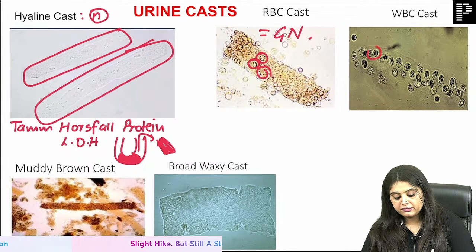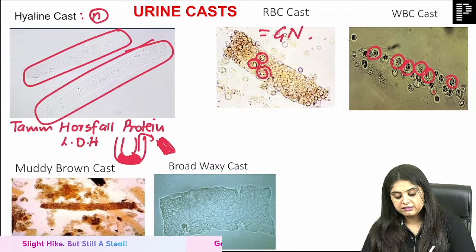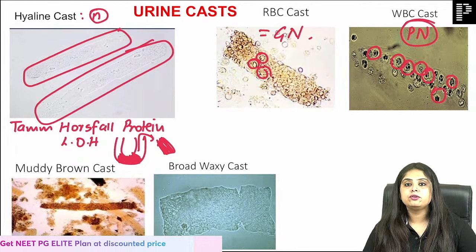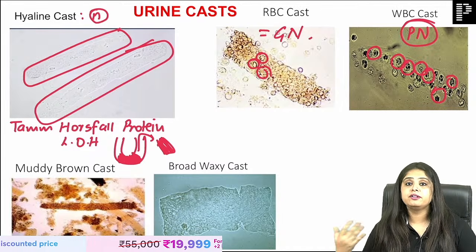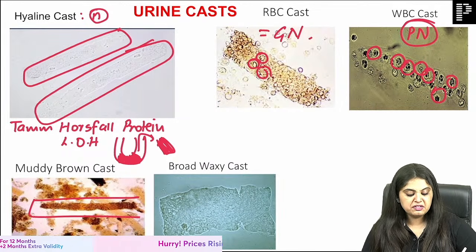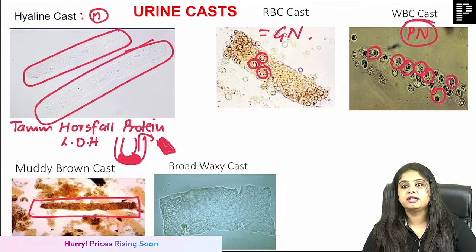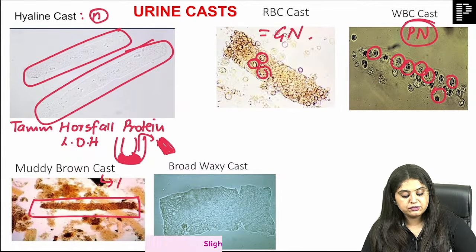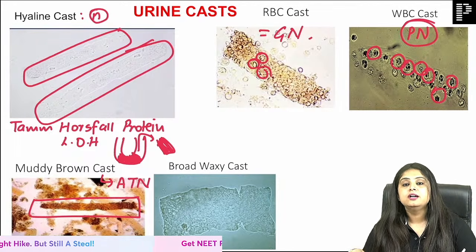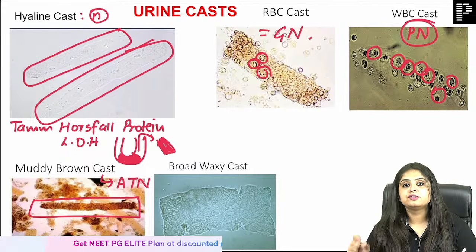What if white blood cells start sitting on it? That is a case of pyelonephritis. Glomerulonephritis means the glomerulus is giving up. Pyelonephritis means the tubules are having a problem. Now, what if it becomes this dirty brown? Obviously, the name is muddy brown cast, that is seen in case of acute tubular necrosis. Necrosis tells me the kidney is dying. Acute tubular necrosis, tubules are dying.